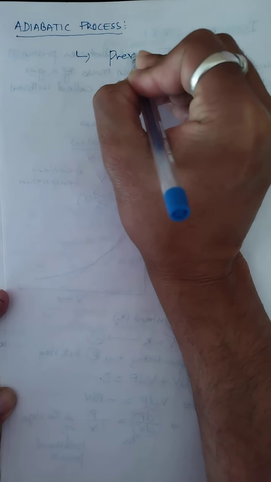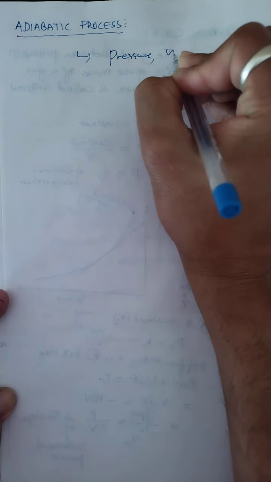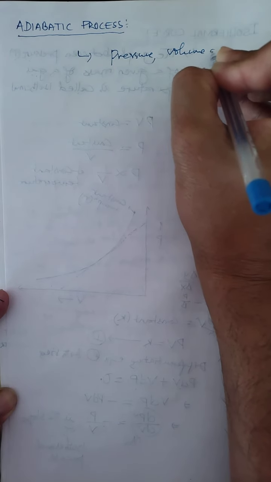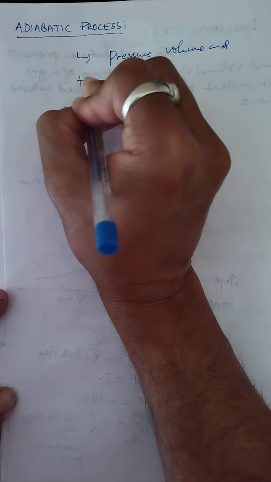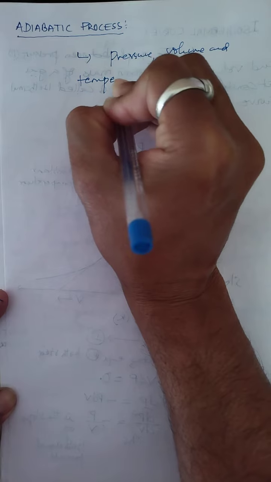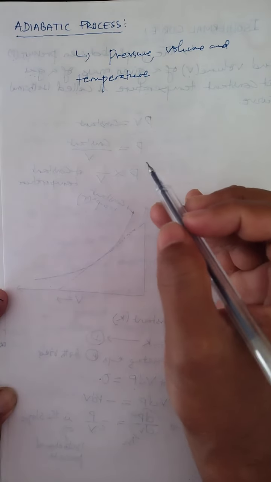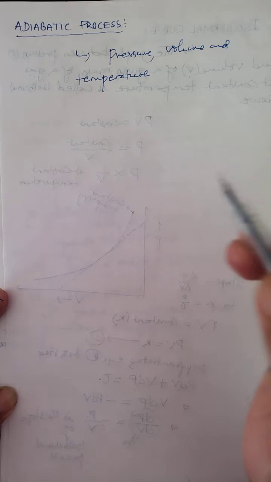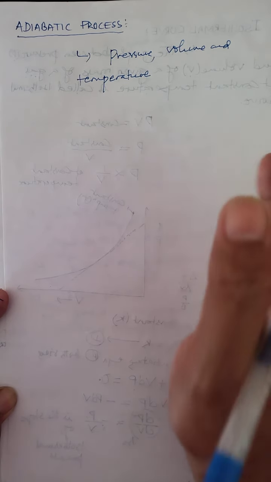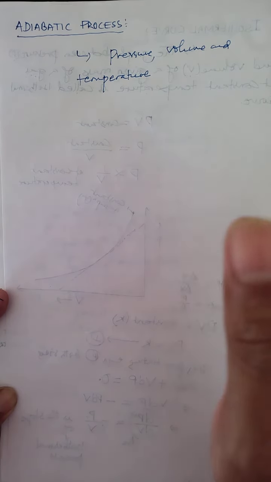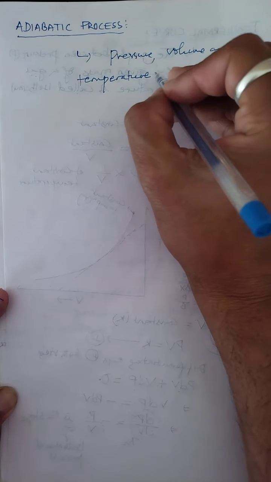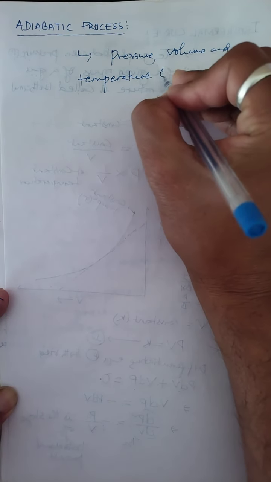Pressure, volume and what? Temperature changes. And such change takes place under the condition that there is no exchange of heat between the system and surrounding. That means pressure, volume and temperature change.